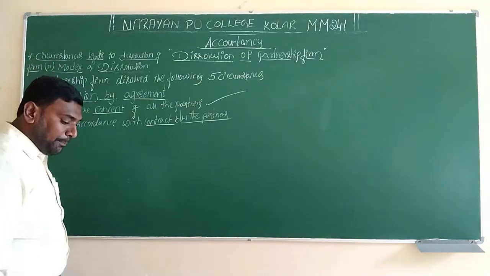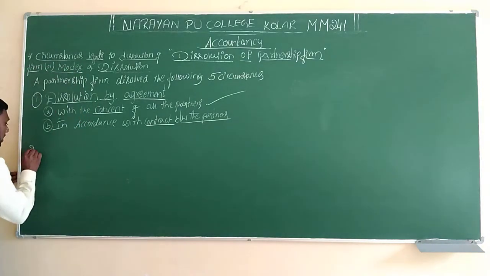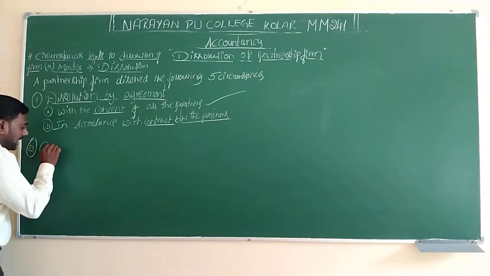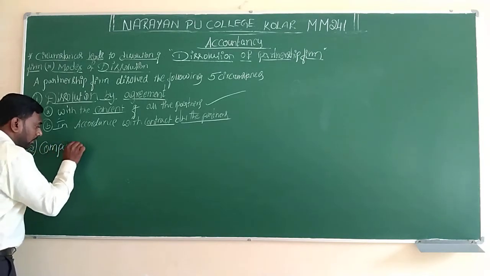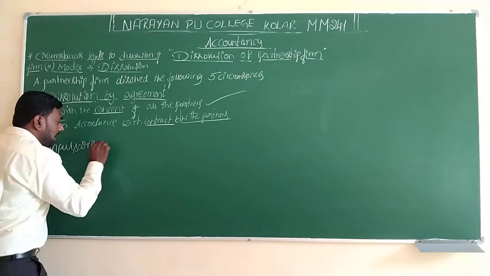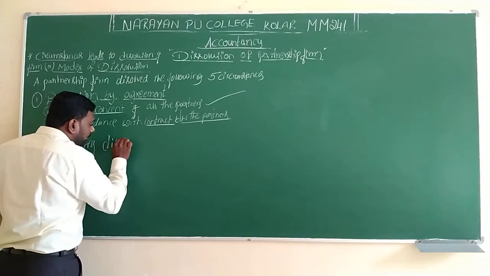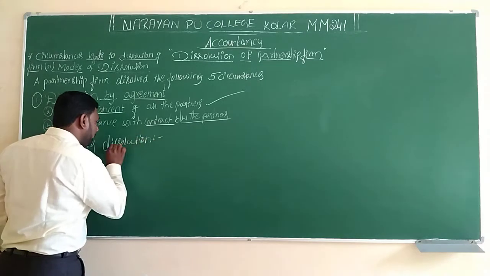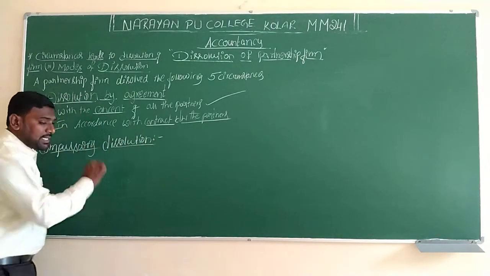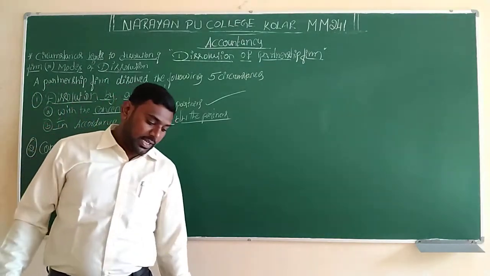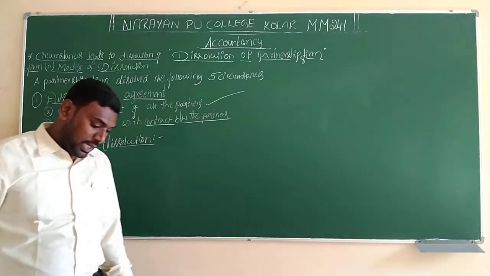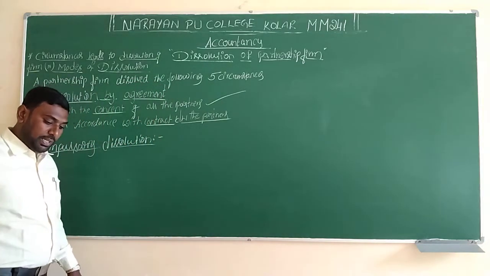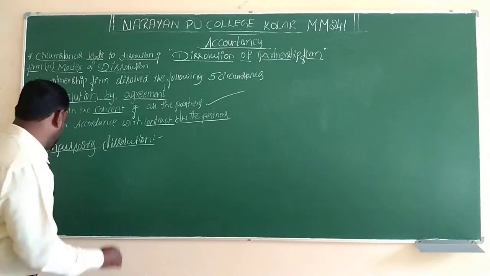Second one is compulsory dissolution. Second phase is compulsory dissolution. This is the second mode of dissolution of a business. A firm is dissolved compulsorily in the following cases.